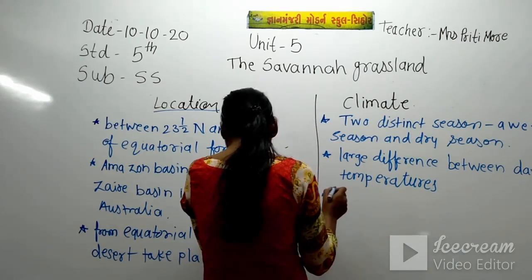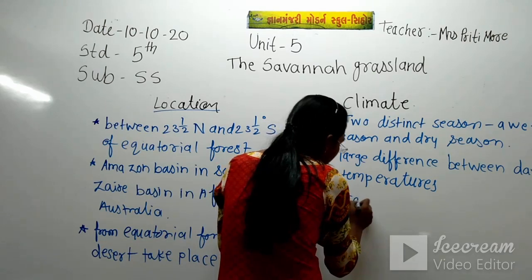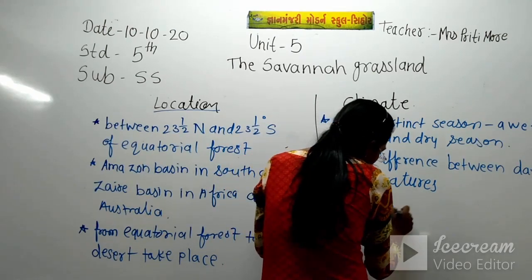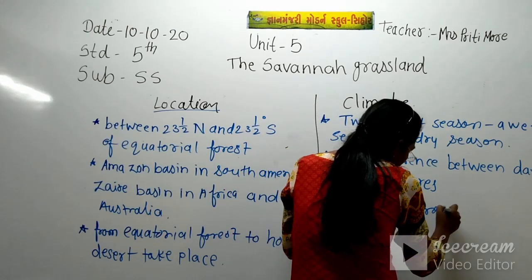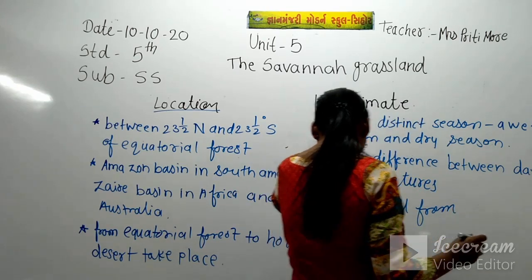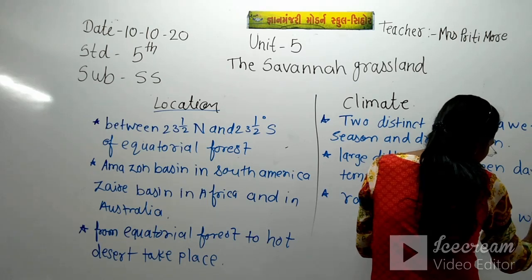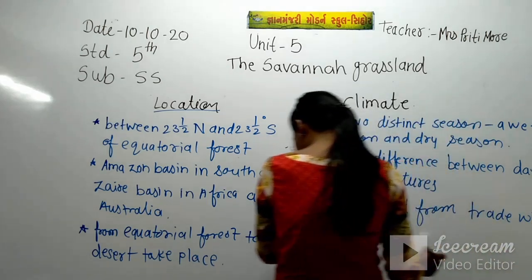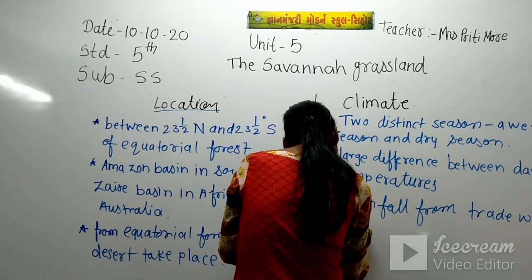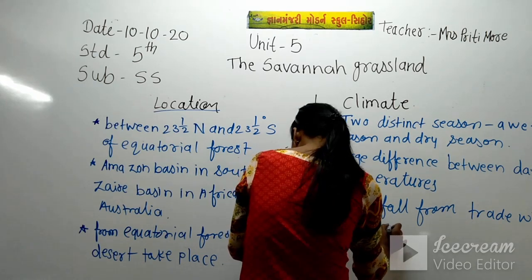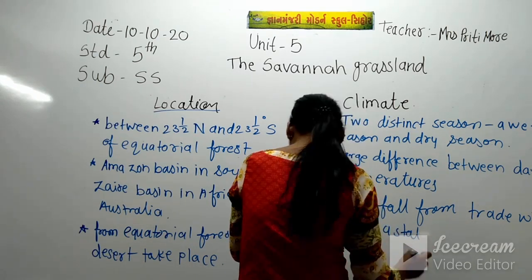Now the third main point, rainfall from trade winds in coastal regions.